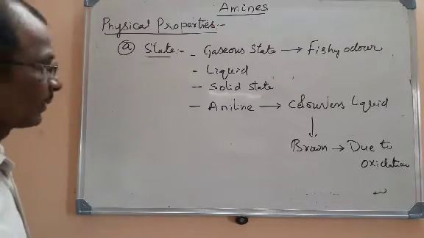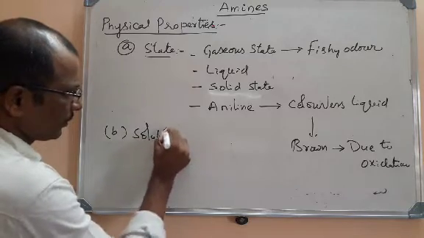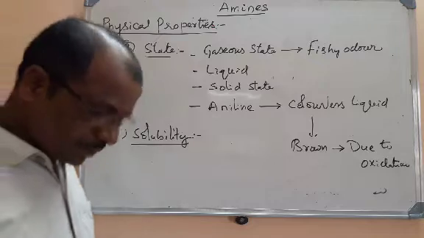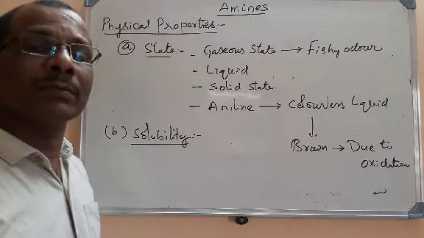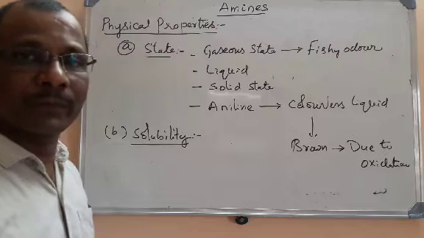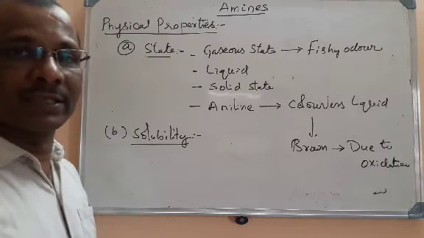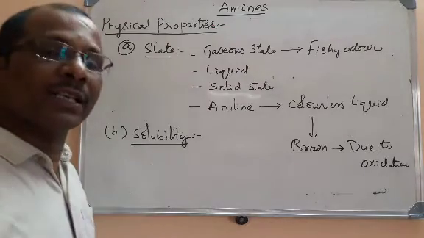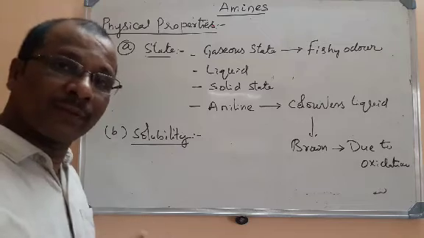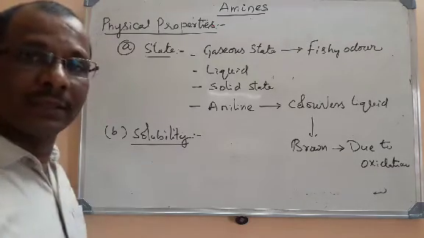Let us go for the solubility. We know that all organic compounds will be freely soluble in organic solvents except a few. Organic compounds will be soluble in organic solvents, but some organic compounds like amines, alcohols, and lower members of carboxylic acids will be soluble in water.